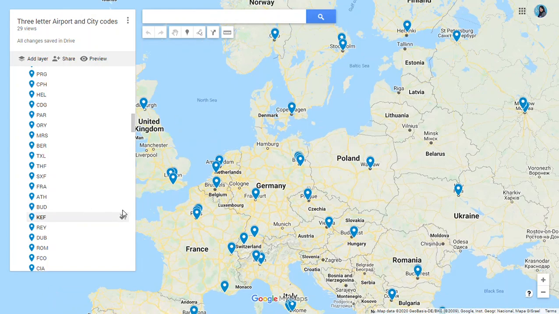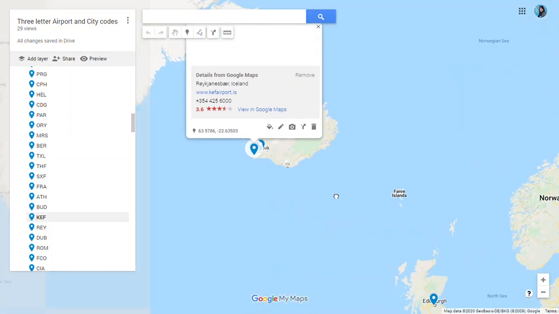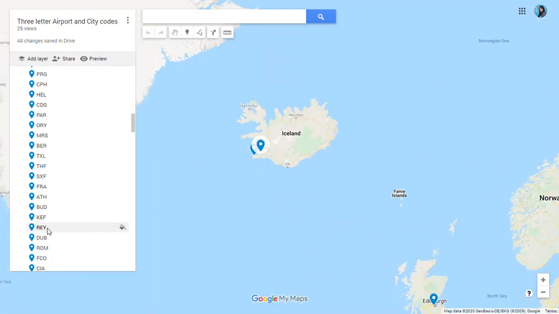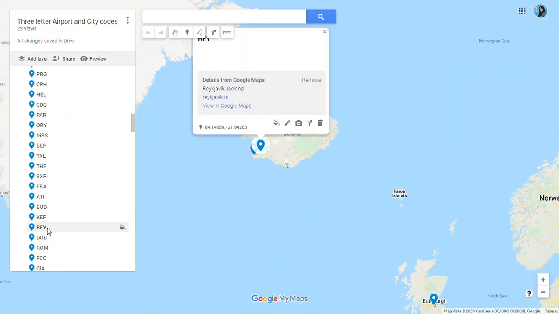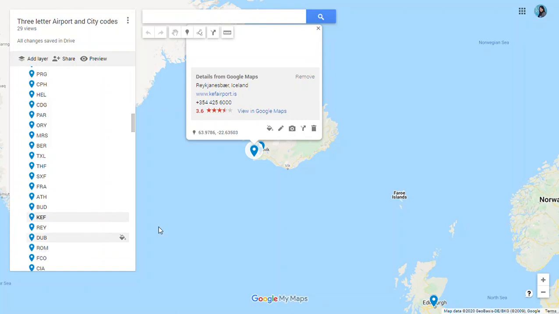Then we have Keflavik, KEF in Iceland. We have two airports. The other is Reykjavik in Iceland, REY for Reykjavik and KEF for Keflavik. Here in Iceland we have these airports.